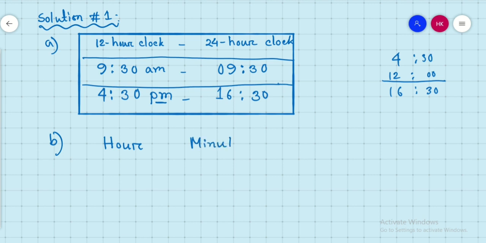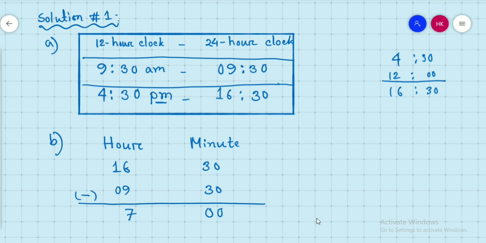So in hour we can write 16 hour. The bigger time is 16:30, so 16 hour 30 minutes, and the smaller time is 09:30. If we subtract these two, we will get the answer. 30 minus 30 will be 0, and 16 minus 9 will be 7. So 7 hour 0 minutes.